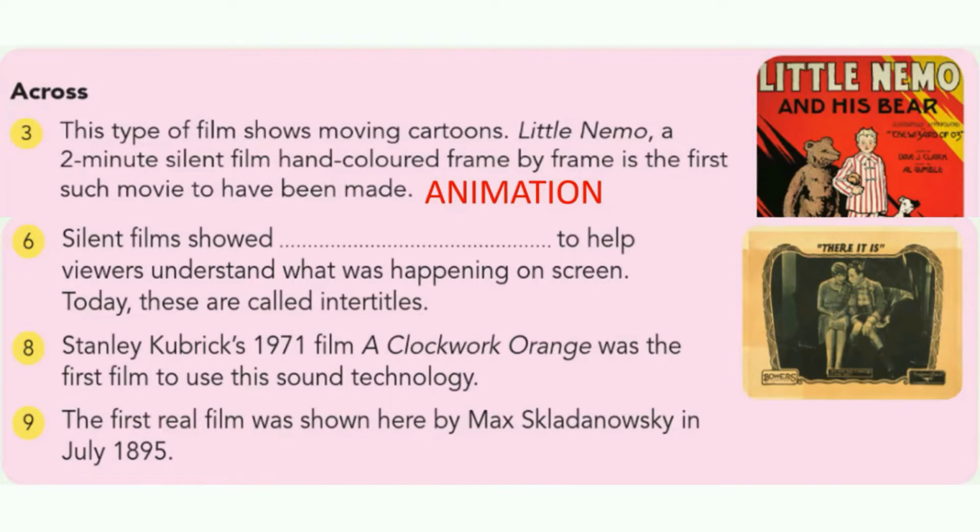Little Nemo is the name of the first animated movie, with a duration of only 2 minutes. It is a silent film, but it shows moving cartoons. It is the first movie made with the help of animated cartoons. On to the next one.